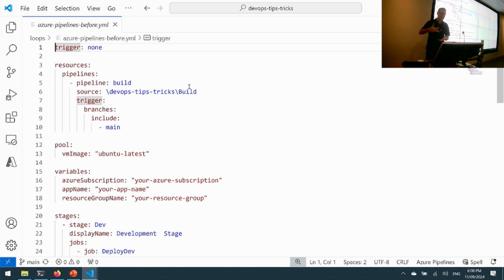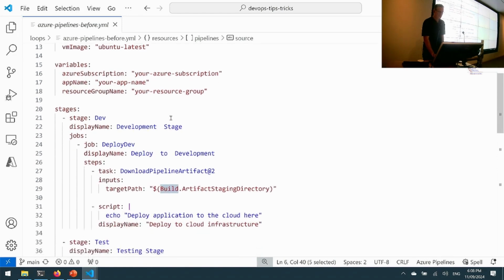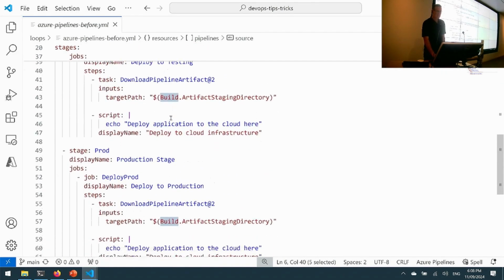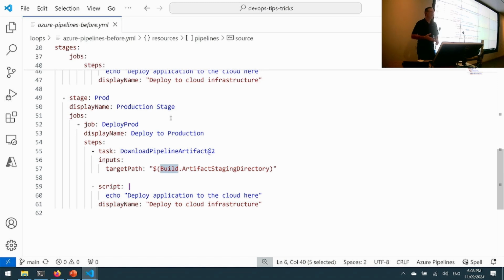So typically you've done your build, that's finished, and now you are triggering a deployment into different environments. This is going to run after our build pipeline is finished, and we've got 3 stages: dev, test, and prod. And again, nothing too surprising there.